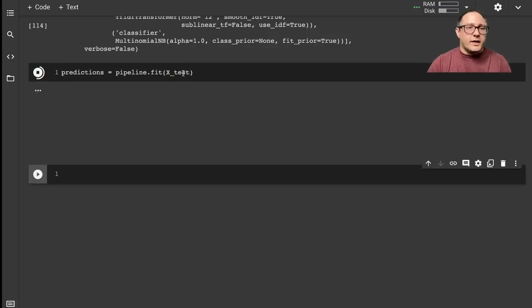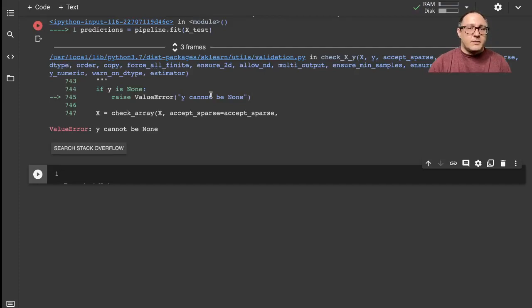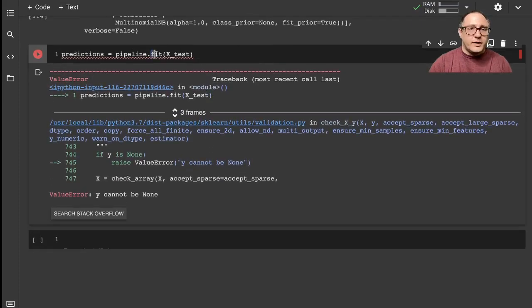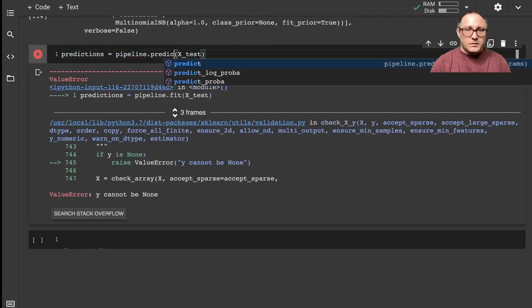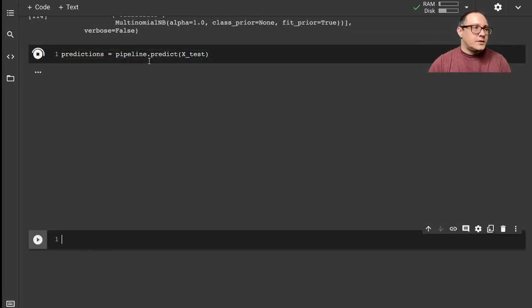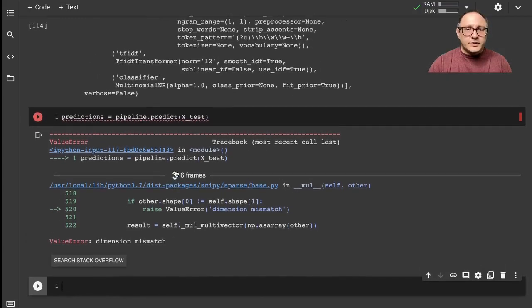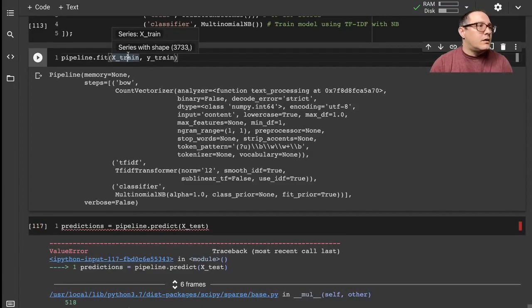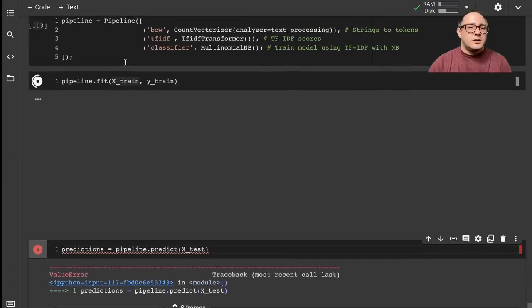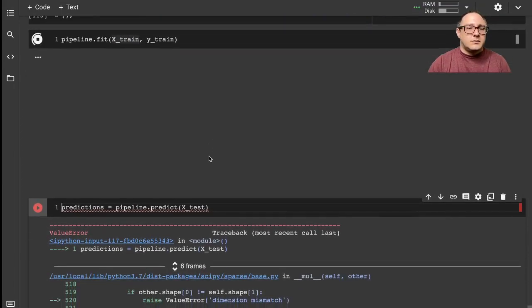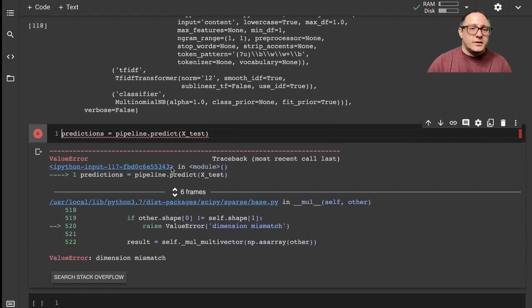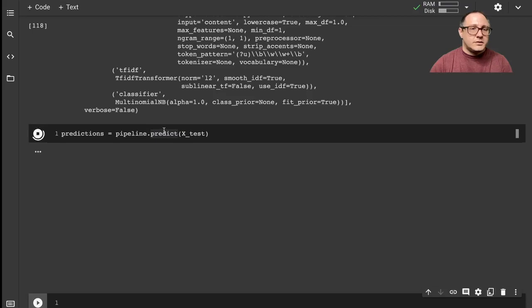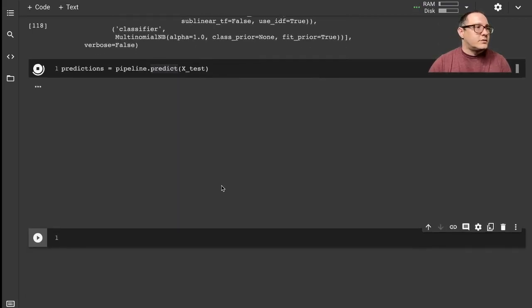Oh, nope, and I did that again, didn't I? Stop it, okay. We want this on predict, to do our predictions. And again, dimension mismatch. What did I, let's do our pipeline train. It's because I reran it here. So we do our X test, our Y test, and then we do this for our predictions.